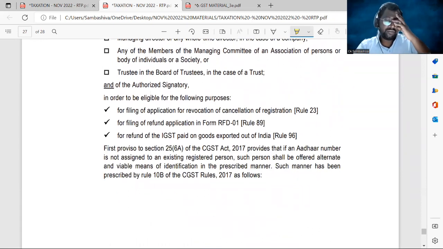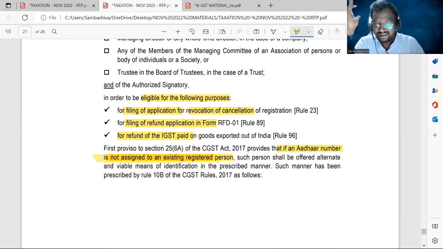Next. Sir, why should we authenticate the Aadhaar number? In order to be eligible for the following purposes: for filing the application for revocation of cancellation of registration, for filing the refund application, and for the refund of IGST paid on goods exported. Okay, now if an Aadhaar number is not assigned to an existing registered person, you may get a doubt: sir, I'm already a registered supplier, but I don't have an Aadhaar number. What shall I do now? Go and apply for Aadhaar. Such a person shall be offered alternate and viable means of identification.